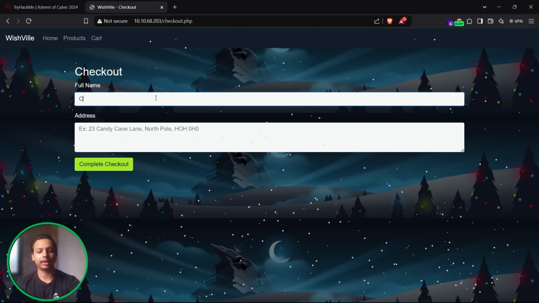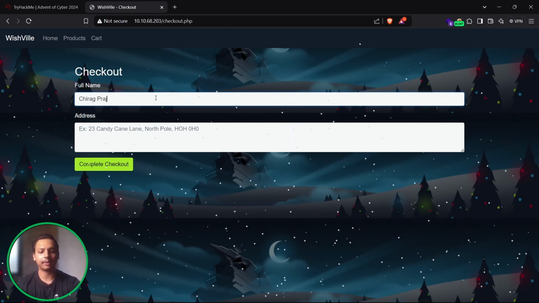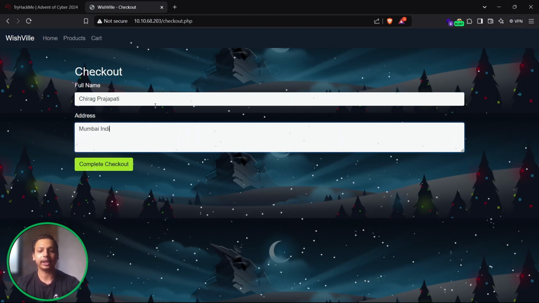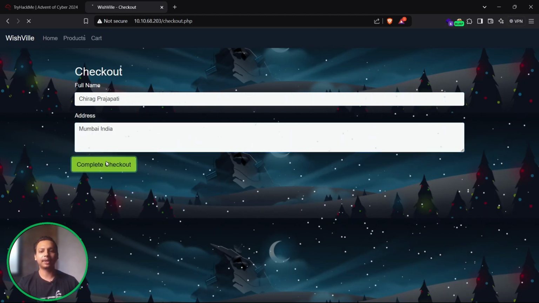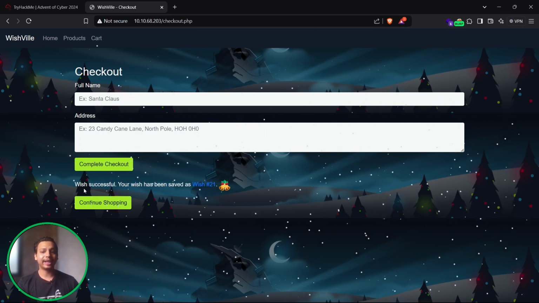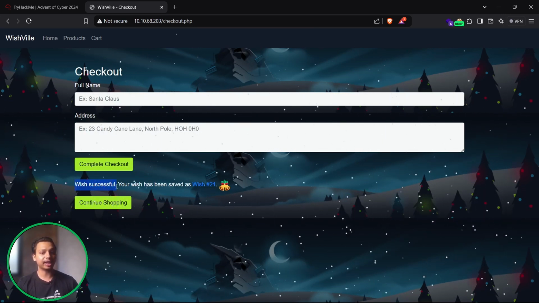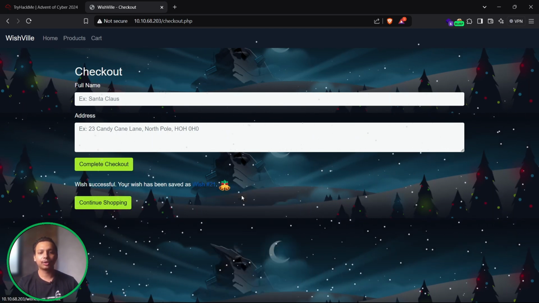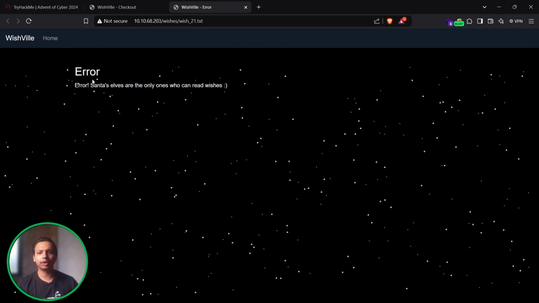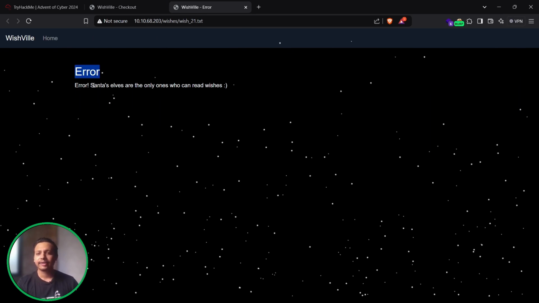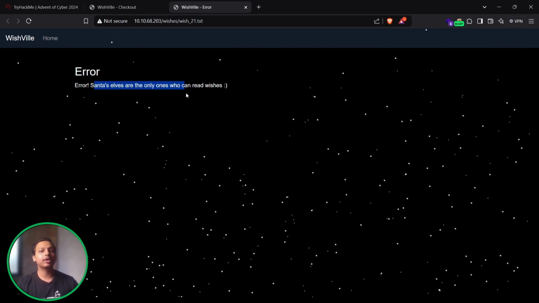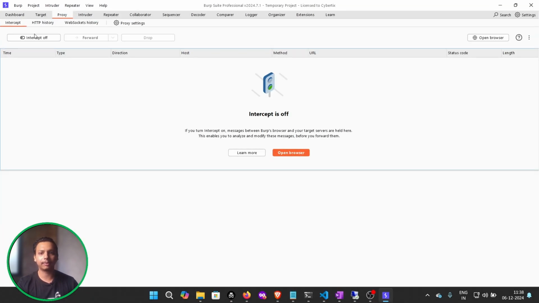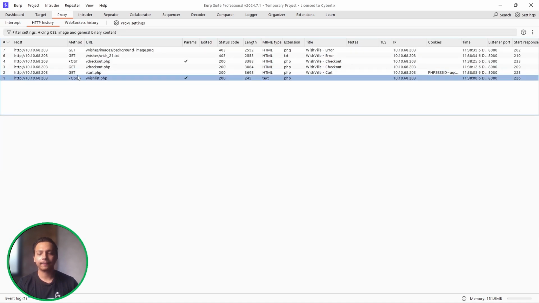So let's just type over here our name and address, Mumbai, India, and complete the checkout. Now it shows a message, wish successful. Your wish has been saved as wish hashtag 21. So let me just open it in a new tab. Okay, it says error. Santa elves are the only ones who can read wishes. Okay, cool. So let me just move ahead to my Burp Suite and check out the history.